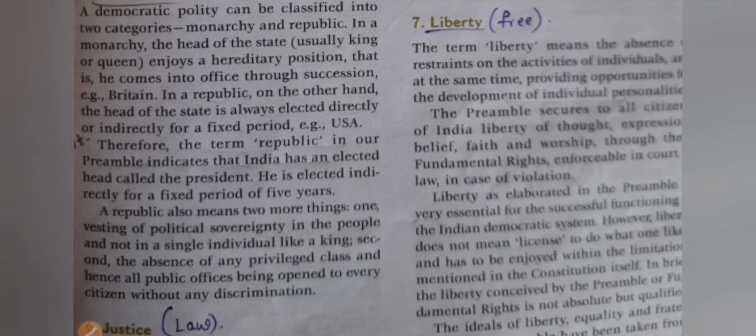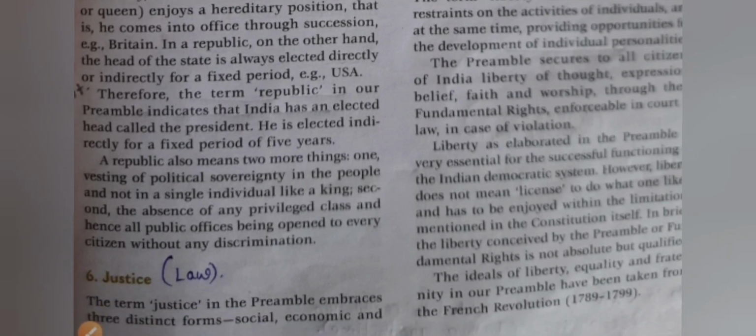Okay, it can be said that the government does not involve itself in individual personal aspects. The government does not put restrictions on the activities of individuals in their personal matters. Okay, it is the idea of thought, expression, belief, faith, and worship. Liberty, as elaborated in the preamble, is very essential for the successful functioning of the Indian democratic system.